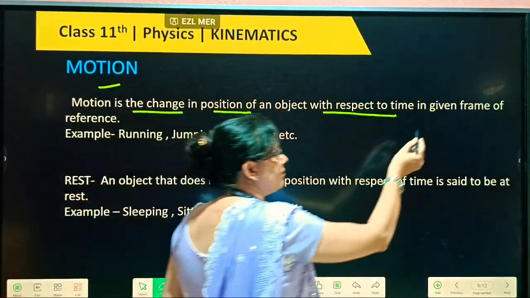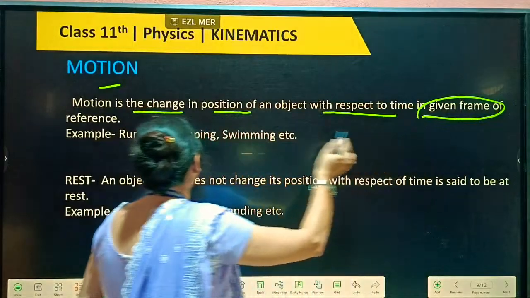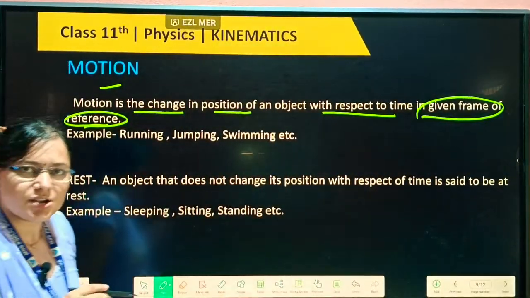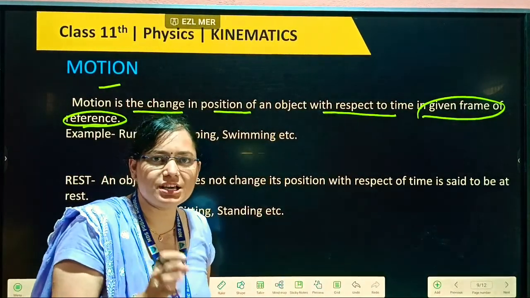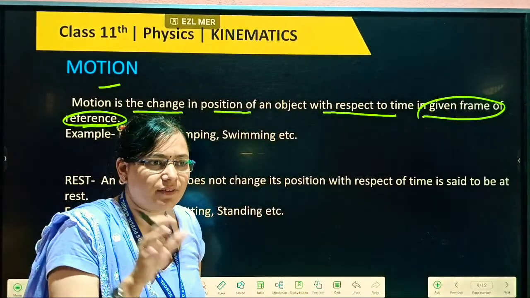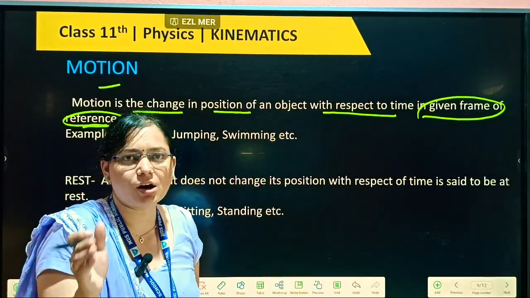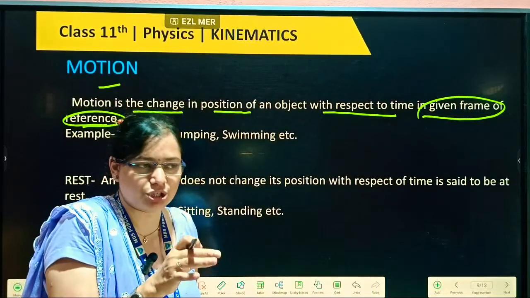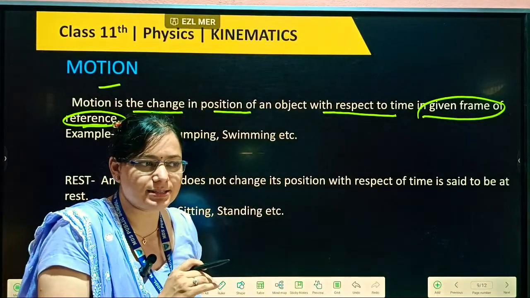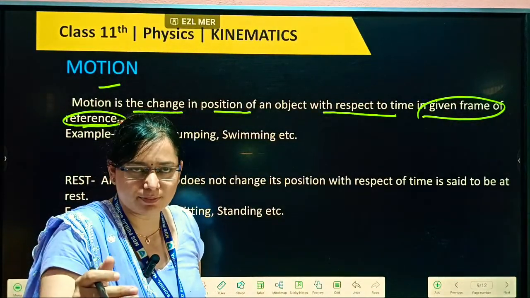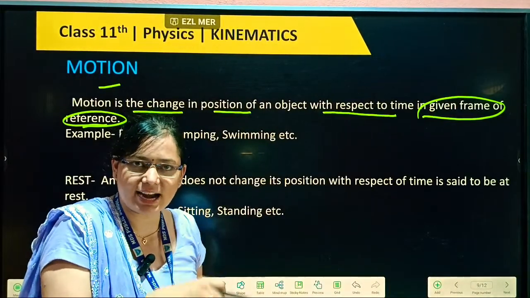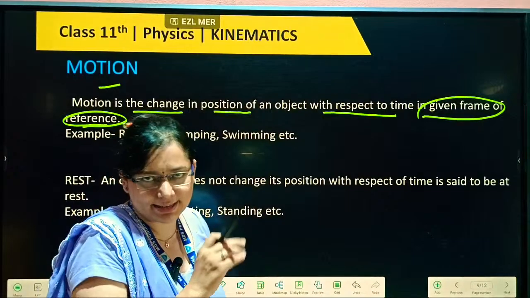One main thing, beta: in the given frame of reference. In the last class I told you what a frame of reference is. It means a body is moving with respect to the observer, so according to the position of the observer we find its motion. If someone is sitting inside the bus and someone is standing outside, then for the observer inside the bus, all are at rest only.